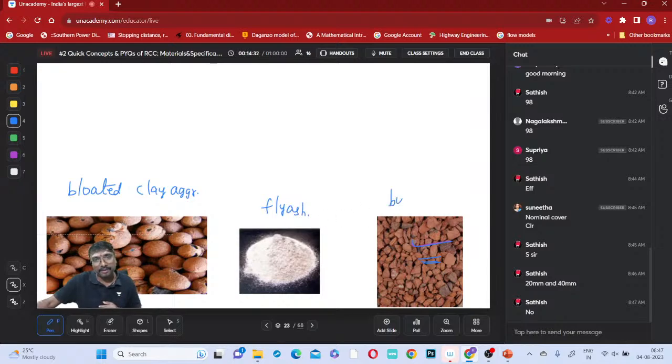These are your burnt bricks, okay? So either you can use these burnt bricks, or aggregates made up of fly ash. Fly ash is mostly used as fine aggregate, and bloated clay aggregate you can use only as coarse aggregate. Burnt bricks we can use mainly as coarse aggregate only, because large size particles can only be coarse aggregate.